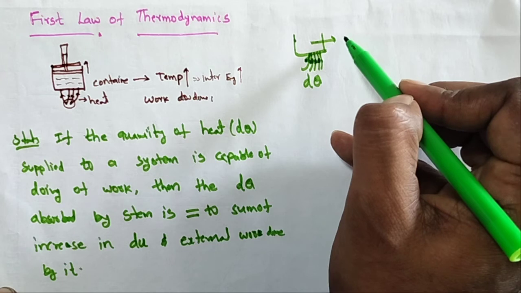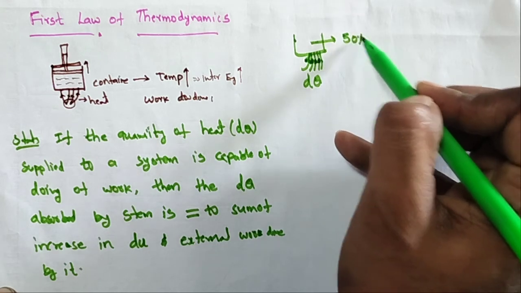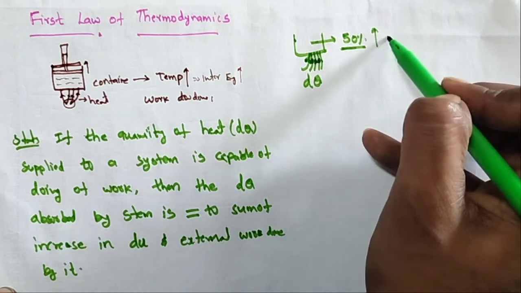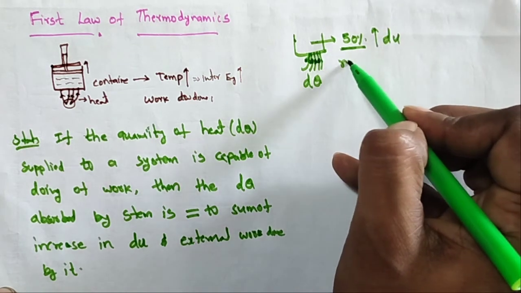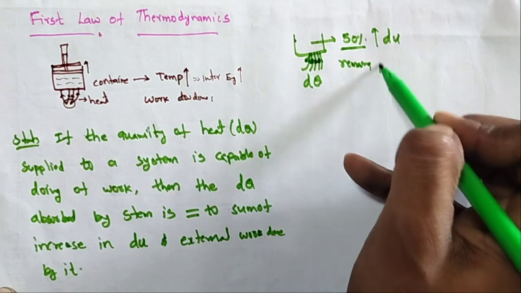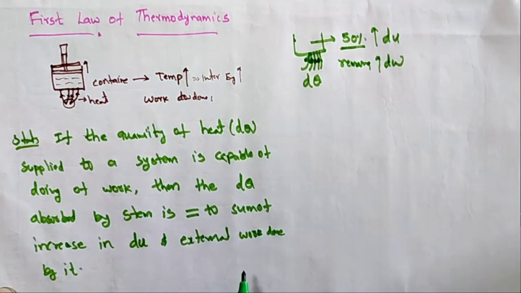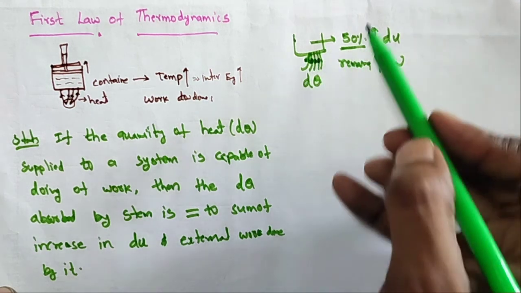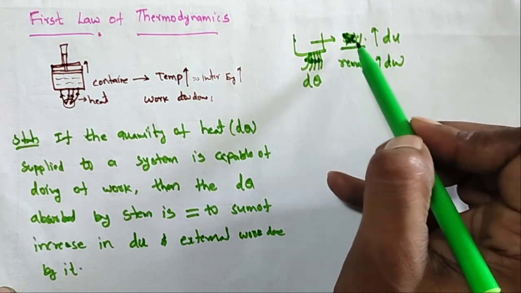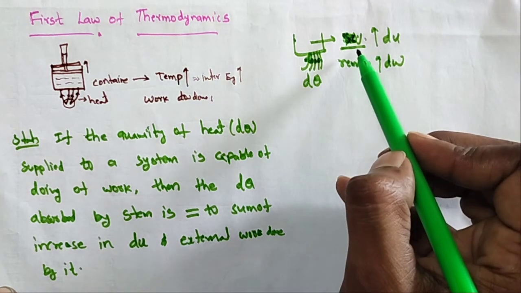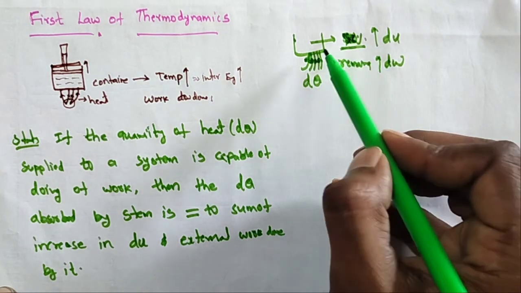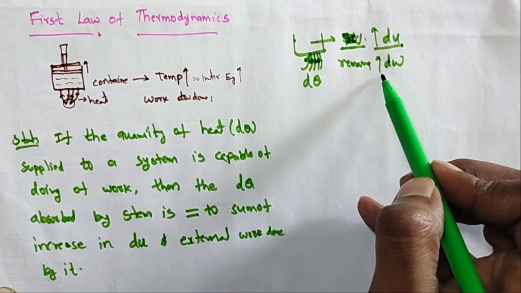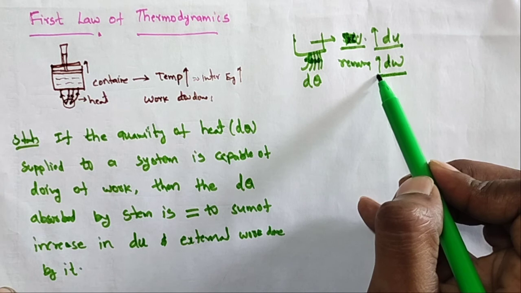Some part, suppose 50%, not exactly 50%, some percentage increases the internal energy and the remaining part is external work done. All of you understand? If you give some amount of heat to the system, some portion is absorbed, increasing the internal energy, and the remaining heat is converted to some work done by the gas.